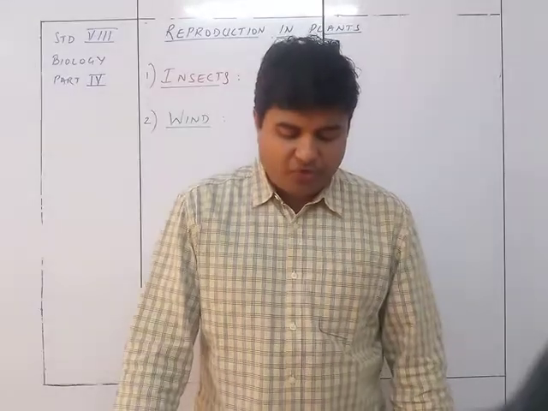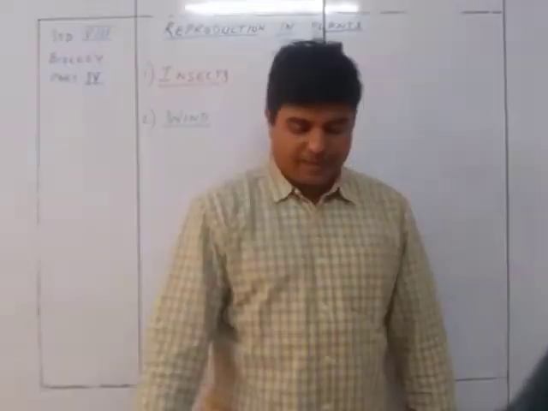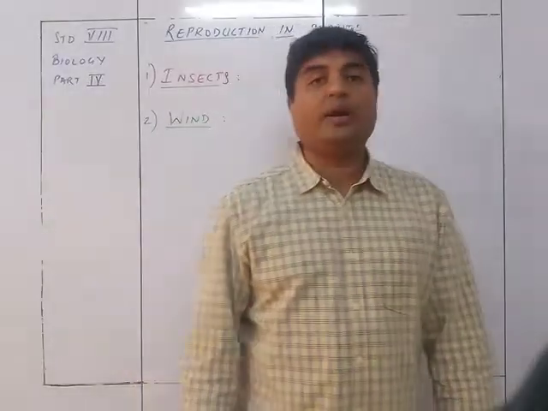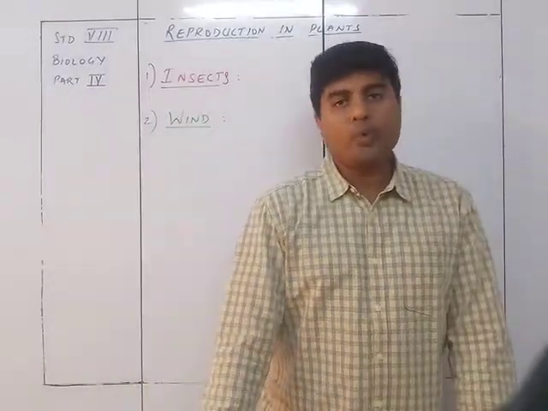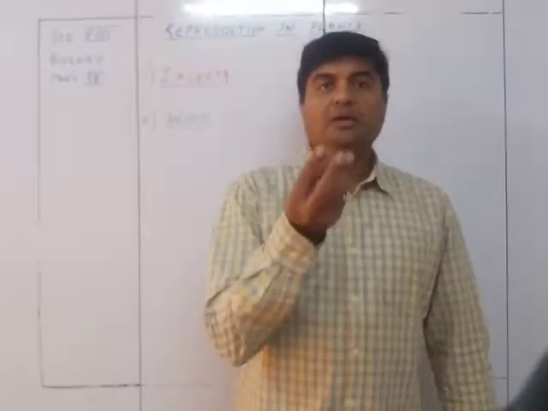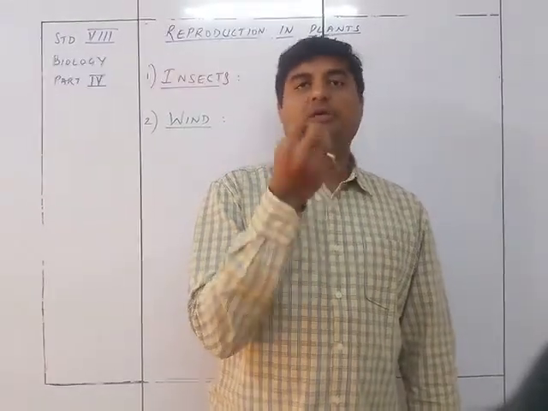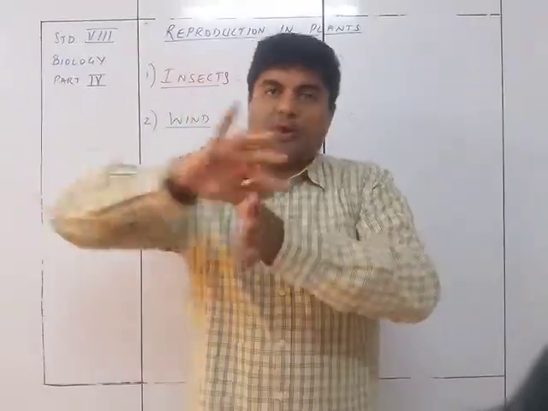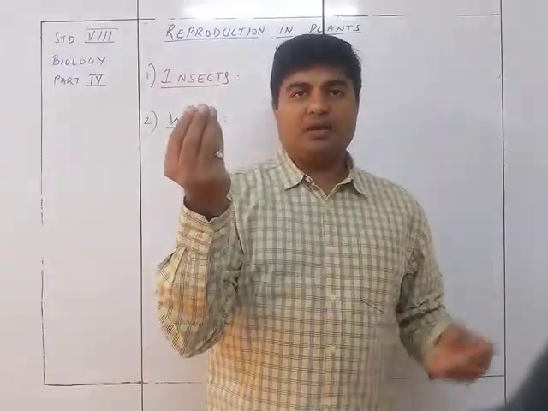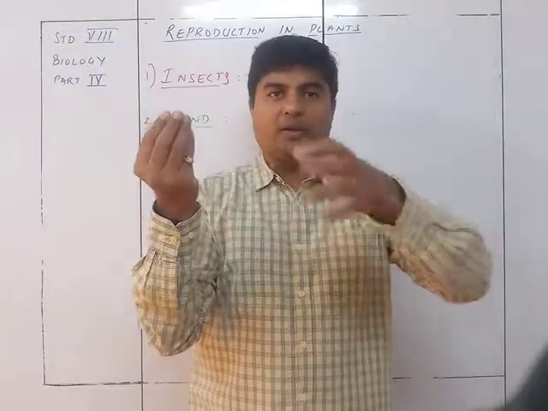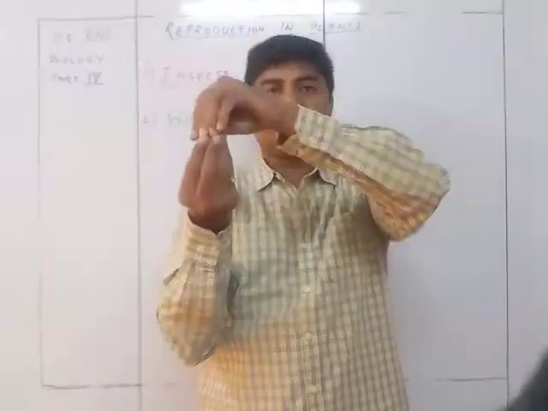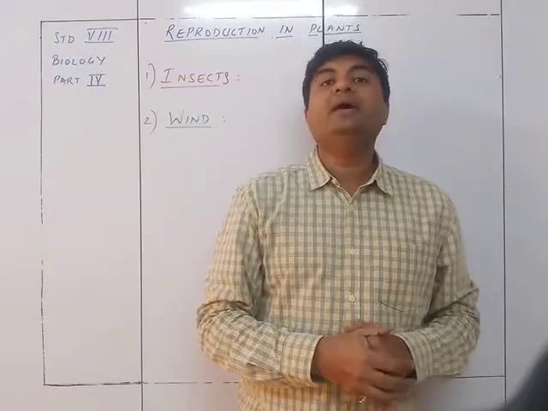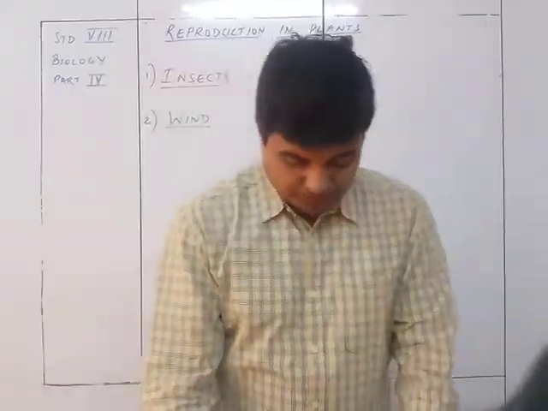But if they happen to fall on the stigma of the flower of the same type, then pollination occurs, and such pollination is called wind pollination. So when an anther has matured, pollen grains ruptured, wind coming, it took away the pollen grains, stigma lying here, pollen grains going all the places, one of the pollen grains sitting on the stigma, then this kind of pollination which is taking place with the help of the wind is wind pollination.